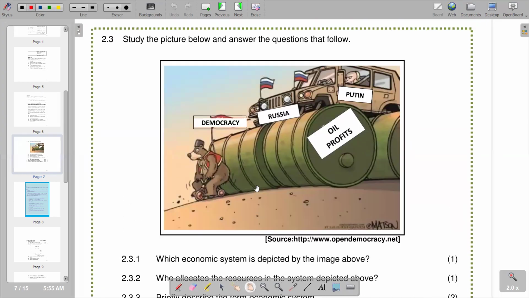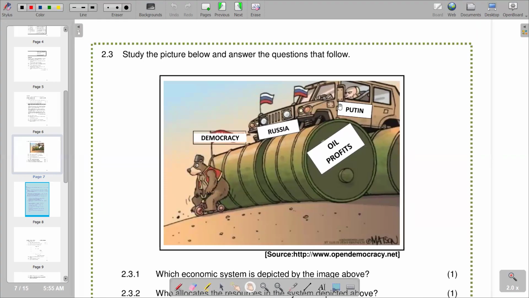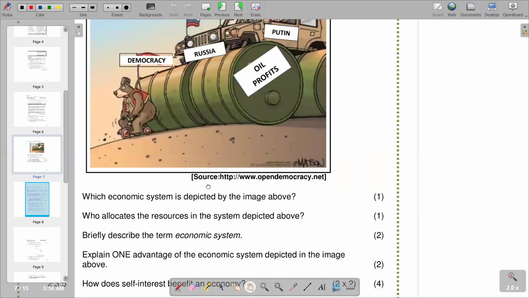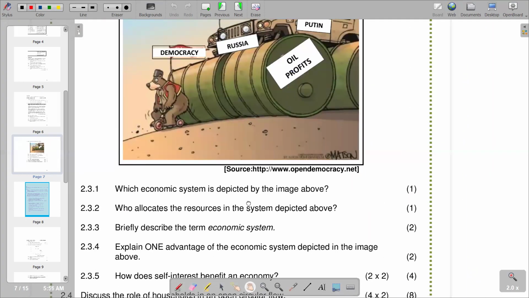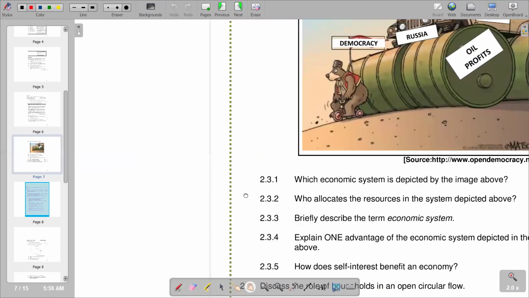So obviously, having a vehicle that is on top of everything there, it is being driven by the president, which means the president representing the government is controlling everything that is transpiring in that economy, and that is the representation that we have. And we know that the economic system which has the government controlling activities in the economy, we call it the command economy. So obviously, the picture depicts a command economy. So it means the command economy is the response that we have on 2.3.1.